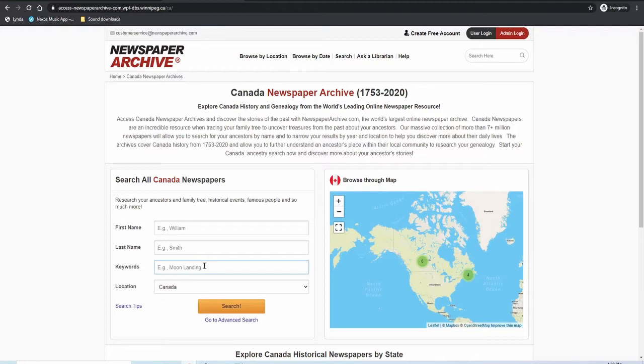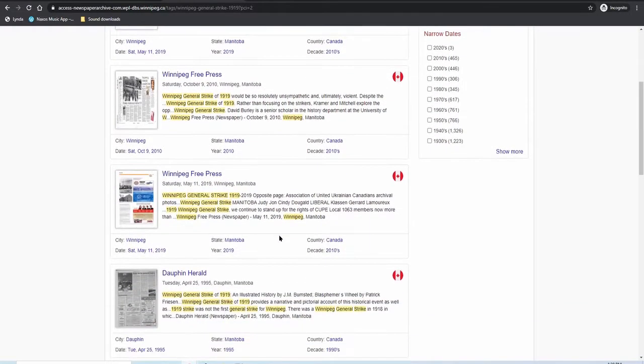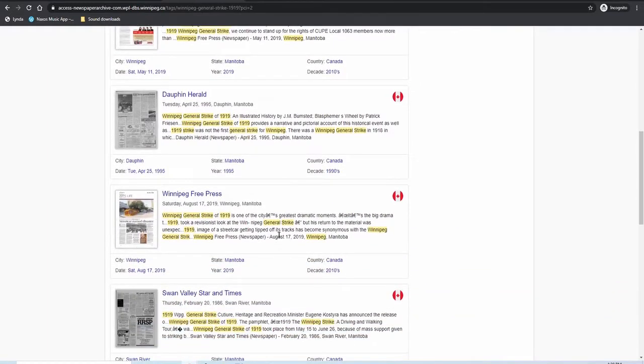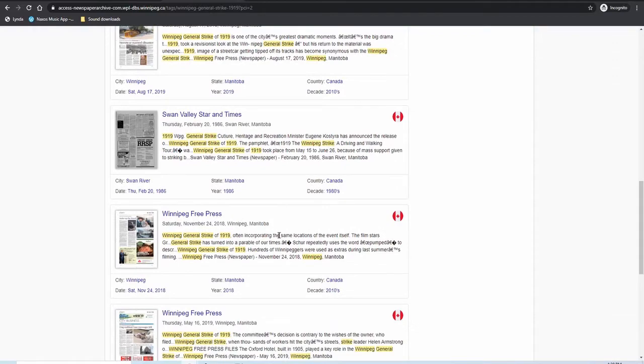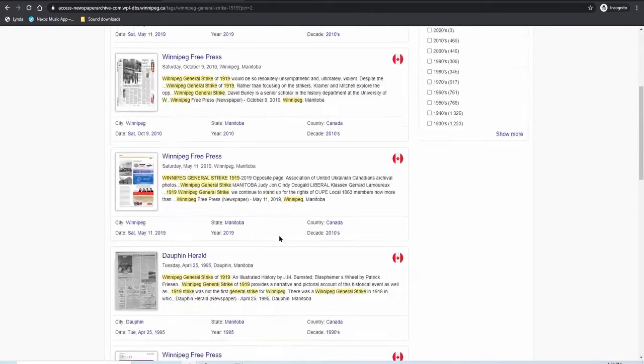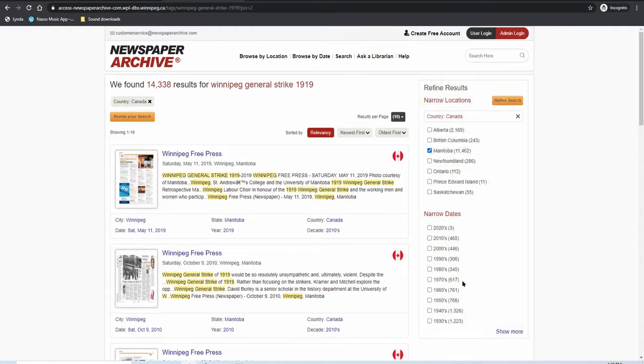Let's say you're interested in contemporary accounts of the Winnipeg General Strike of 1919. You could go to the Search All Canada Newspapers box, type Winnipeg General Strike 1919, and click Search. It looks like we have over 14,000 results from our search, and the first page of results are all much more recent articles about the strike, not exactly what we were looking for. But we have options to help modify our results, like the Refine Results column on the right side. I'll limit articles to Manitoba, and I'll narrow the dates down to the 1910s.